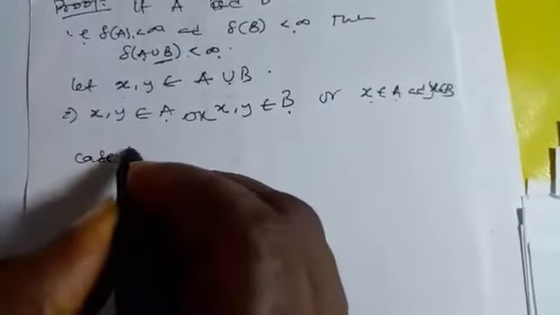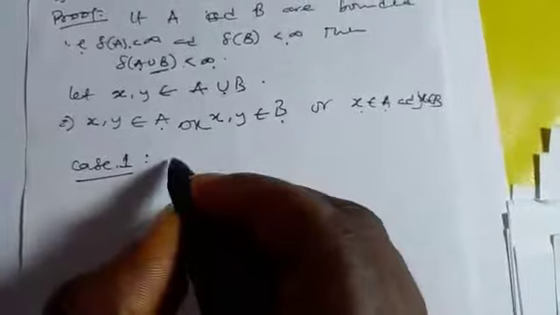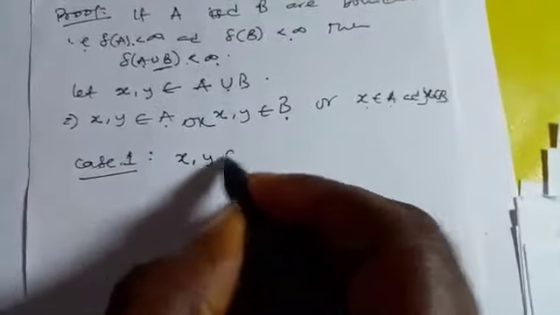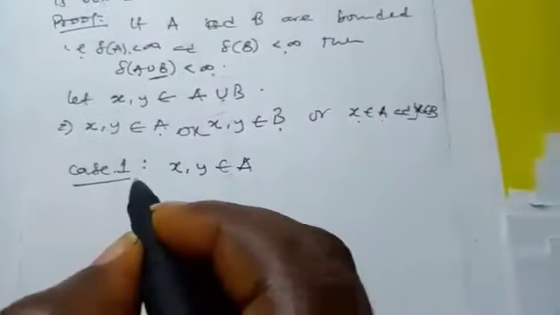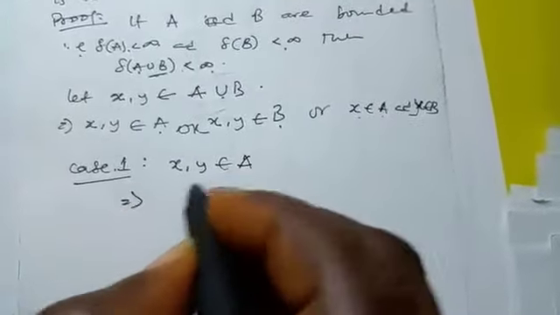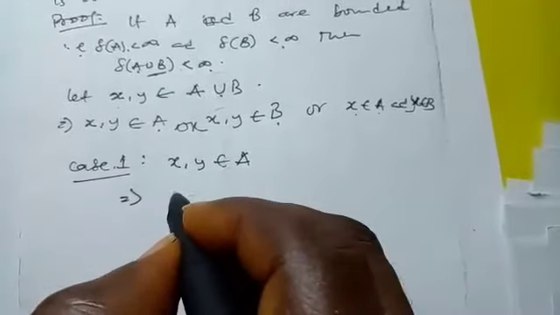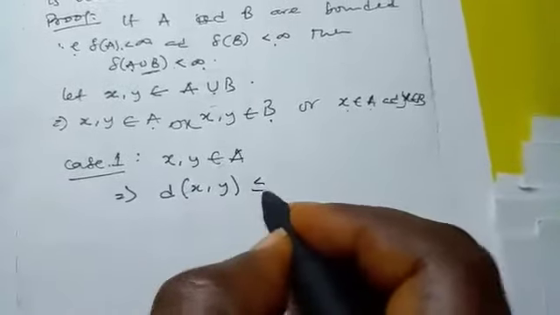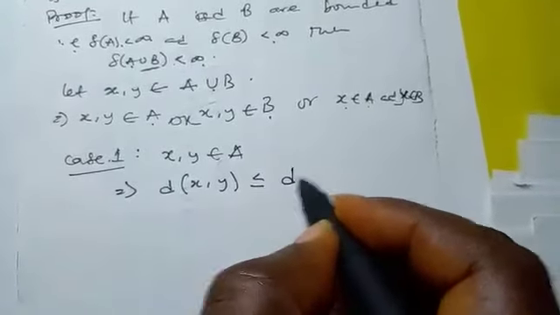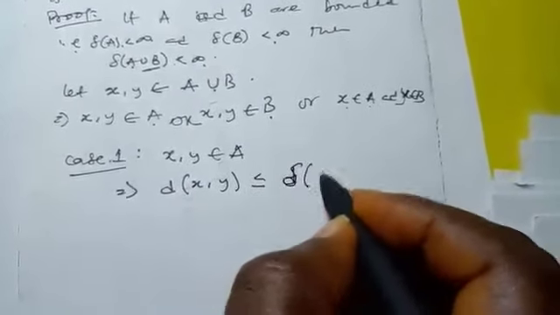So case 1. Let's consider a case whereby S, Y are both in A. We know that if S and Y belong to A, then the distance between S and Y will be less than or equal to the diameter of A. There's no doubt about that.